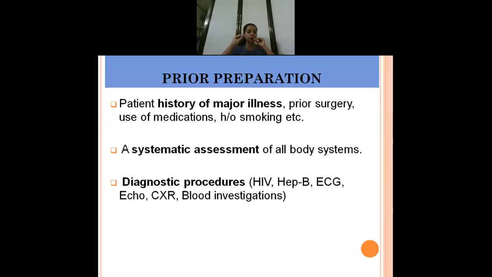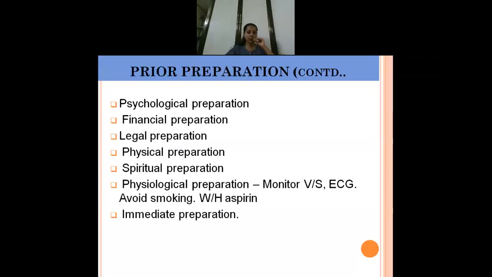Next, diagnostic procedures will be carried out. Blood investigations have to be done to check for HIV or hepatitis B. Other than that, they will do an ECG, echocardiogram, chest X-ray. Everything will be done. Even an angiogram will be done prior to the procedure, because we should know what other abnormalities they have. And most of the time, they will also monitor liver function tests, renal function tests, blood sugars, and cholesterol levels.